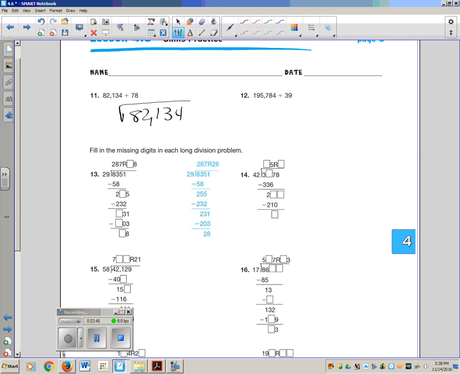82,134 divided by 78. 78 doesn't go into 8, but it does go into 82. So that means your first number goes above the 2, which means you'll have 4 numbers in your quotient, 4 digits, 4 whole numbers.